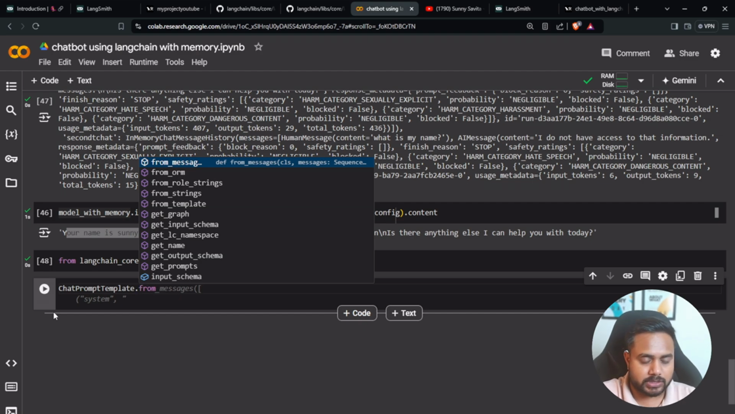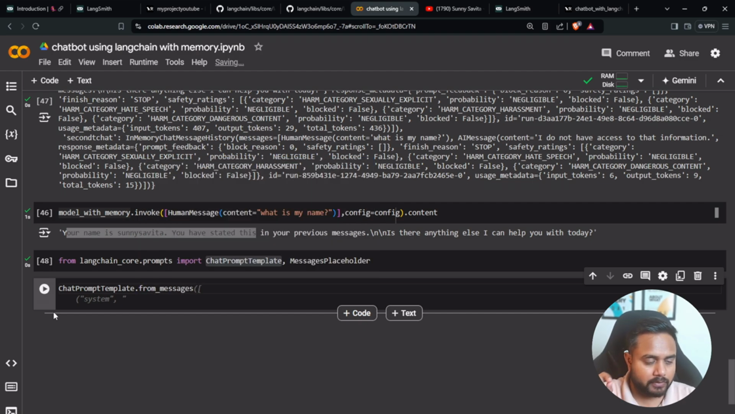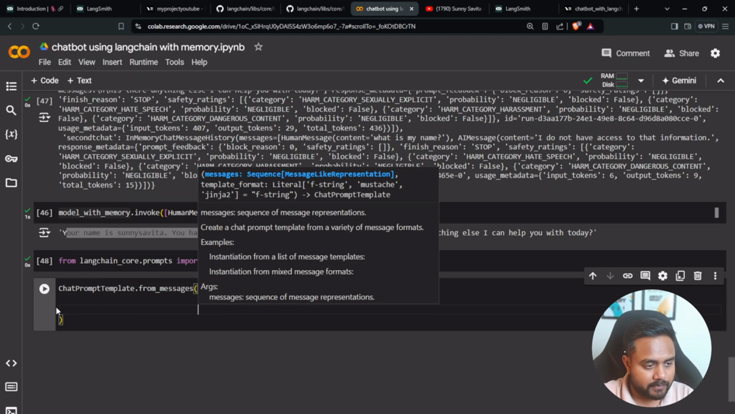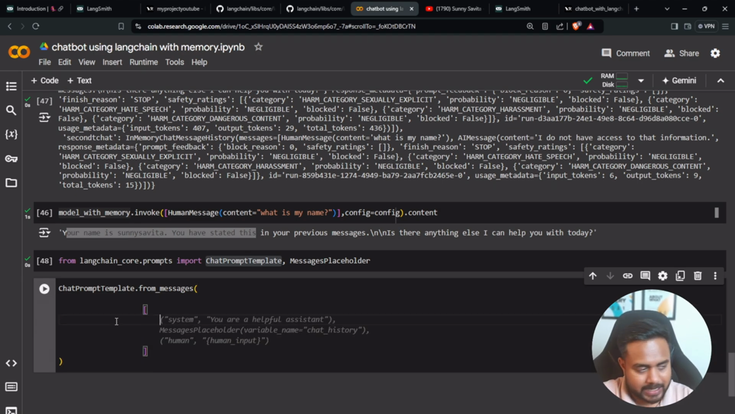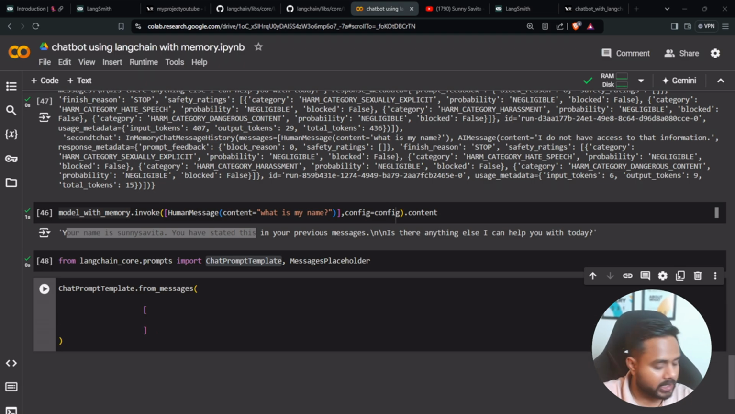So here let me call this from_messages, and here first I will define the system message. Let me define the system message and the user message as well. Now this is a way, right? So how we can do it? We can create a list, and inside this list I can create a system message as well as the user message. So see, system message, here it is.